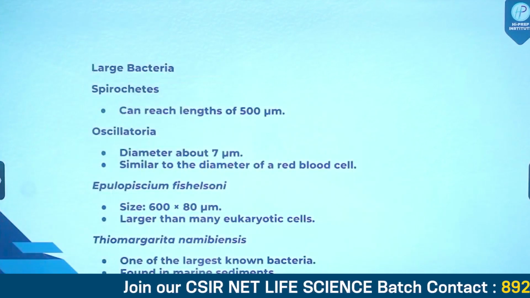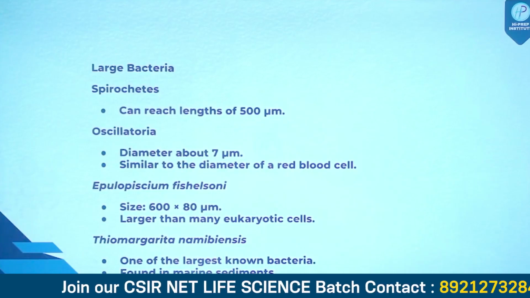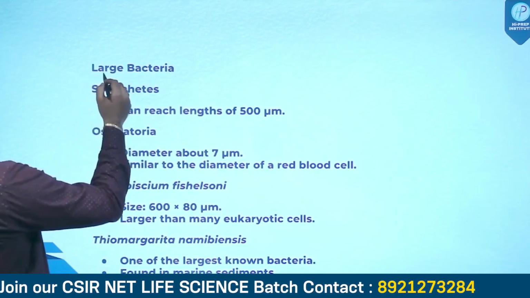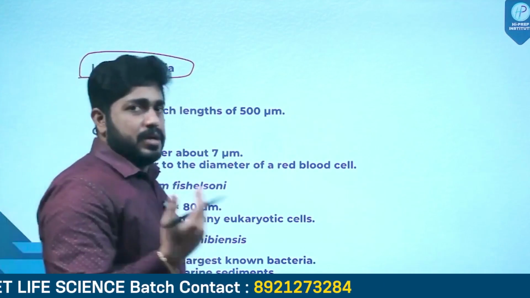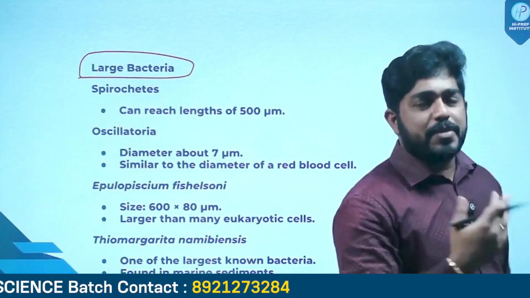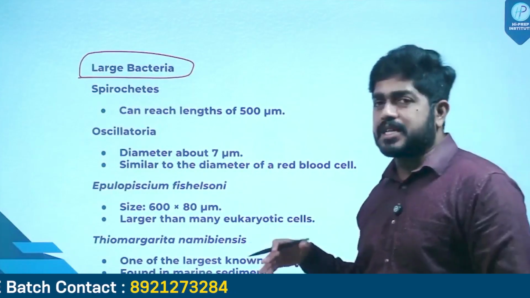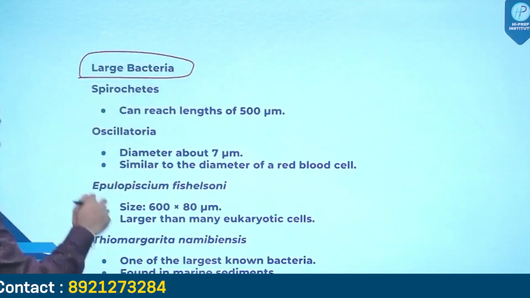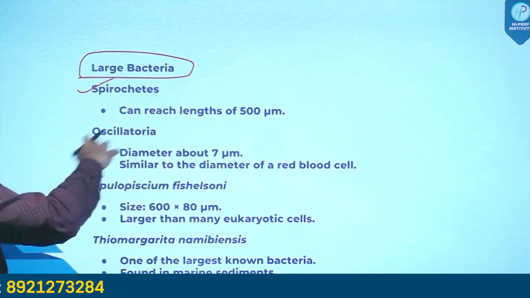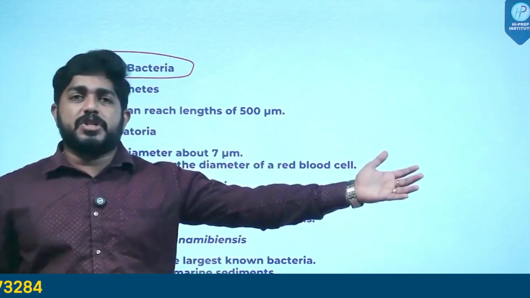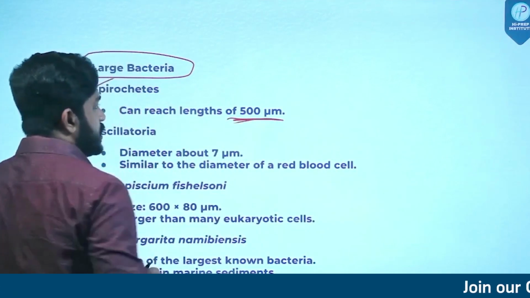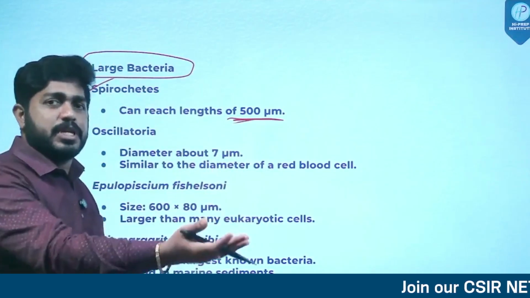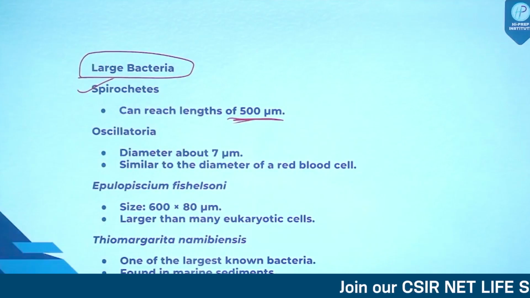Okay, so we saw which one is the smallest bacteria, but can we classify the largest bacteria? These are areas where active research is going on. Different bacteria are getting discovered. So let's see some of the largest bacteria. One is spirochetes. You saw the diagram; spirochetes are very lengthy bacteria. Their length can range up to 500 micrometers. For a bacteria, that is pretty large.